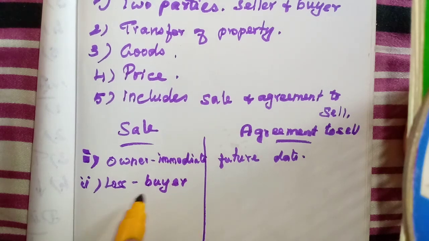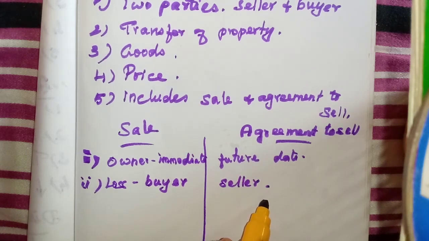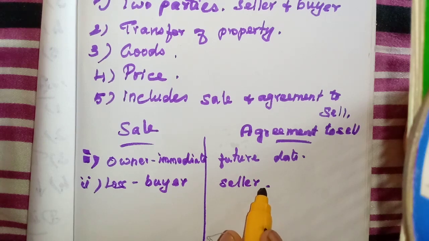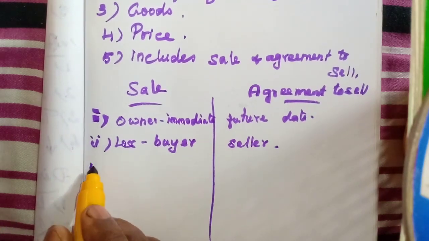In an agreement to sell, the seller has to bear the loss, because the goods they have agreed to sell, the ownership has not actually been transferred from the seller to the buyer. So if any loss is incurred for the goods, the seller only has to bear the loss.